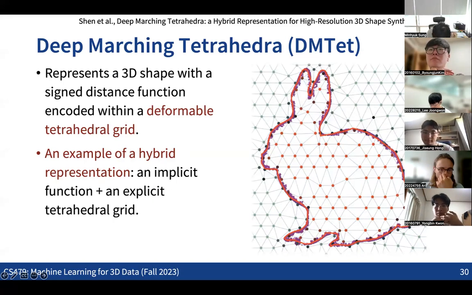Then they reconstruct the final mesh using marching tetrahedra, and also deform each point over the 3D grid to refine the final shape and mesh.